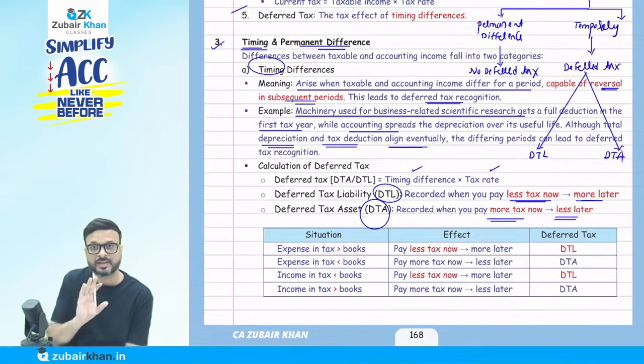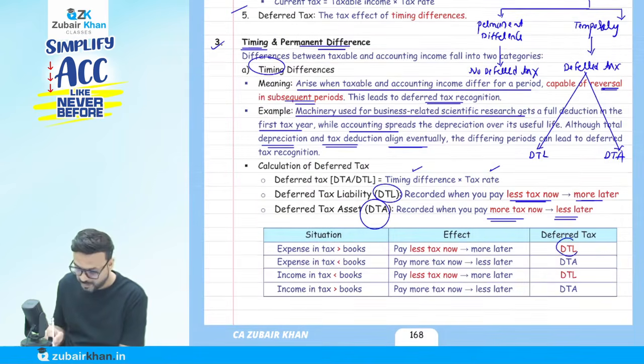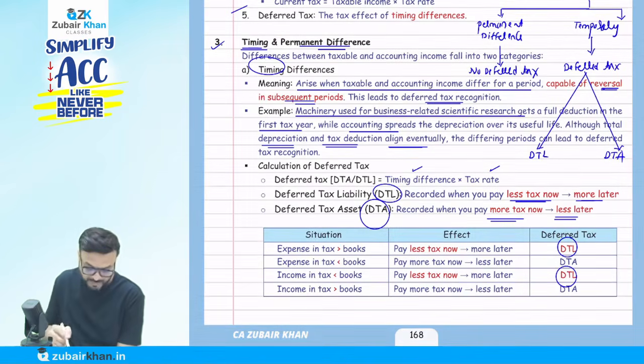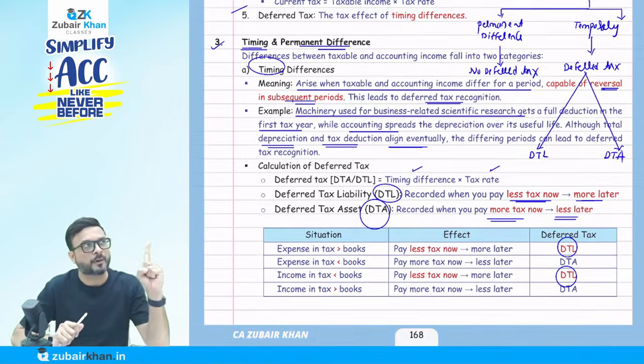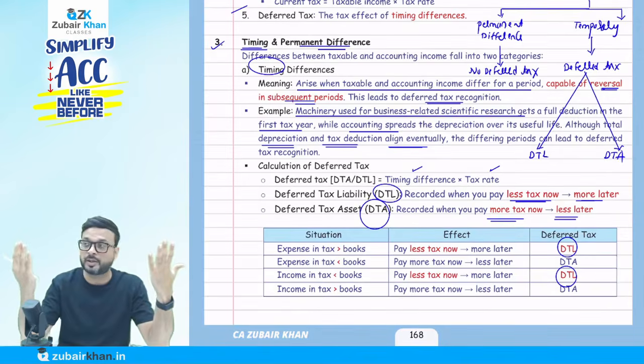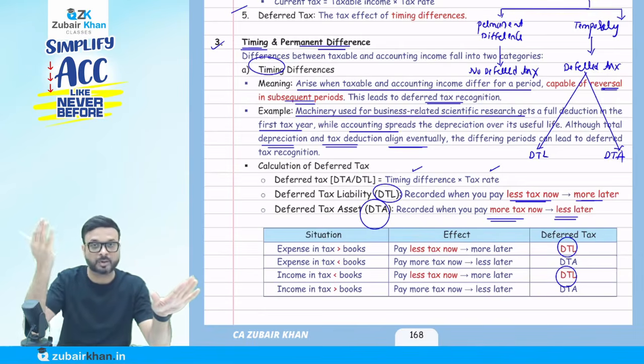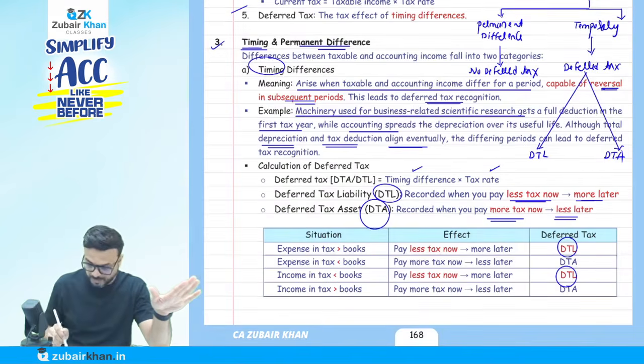Okay. So let's take an example here. First, a deferred tax liability. When expenses in tax law, don't say tax expense, expenses in tax law are more than the accounting books, what is going to happen? It means under the tax law, my expense is more than per the accounting. So I recorded more expenses in tax law, so a lesser amount of profit, and I am paying less tax now. It means more tax later. So it is a deferred tax liability. Less tax now, more later, deferred tax liability.